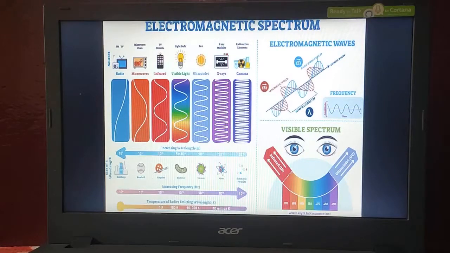If we want to sterilize surgical instruments, or if we have to kill the bacteria on the surgical instruments, then we are going to use UV radiations. And UV rays are used to detect adulteration of food.